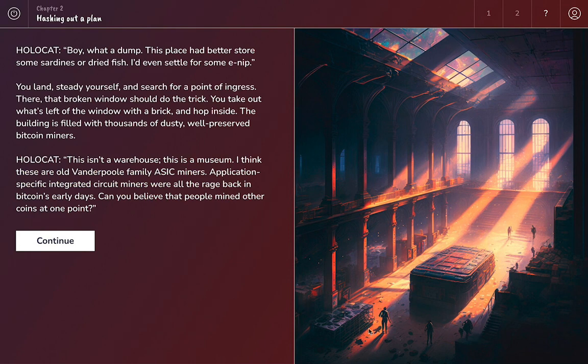Too many people here. We should be just by ourselves, maybe with HoloCat. You can tell it's like this old building with classic architecture. No one's been there. And there's something in the middle here. These are the miners that Satoshi left for us that we're going to use to go up against Vanderpool.